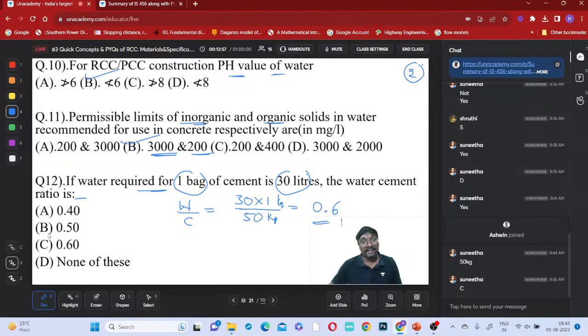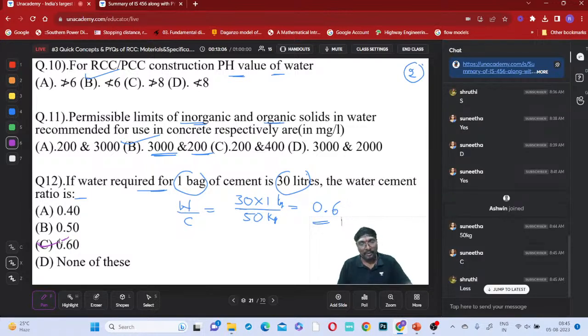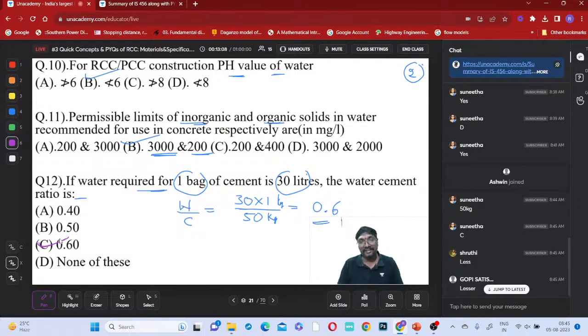Now tell me, will higher water cement ratio result in higher strength, or will lesser water cement ratio result in higher strength? Lesser water cement ratio, porosity is lesser, so bonding will be proper and strength will be higher. With higher water cement ratio, porosity created will be much higher after the evaporation of the water, so bonding between the particles will be lesser and strength will be lesser. Is it clear?